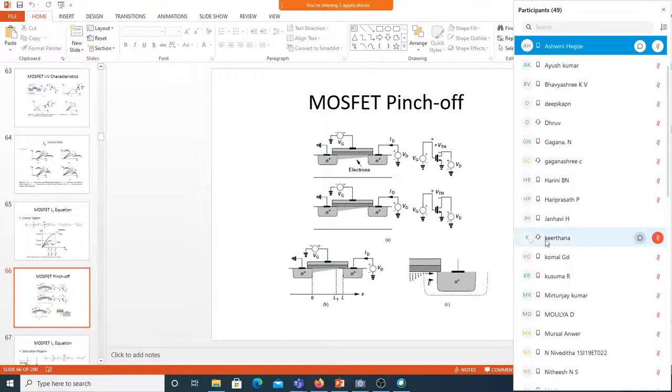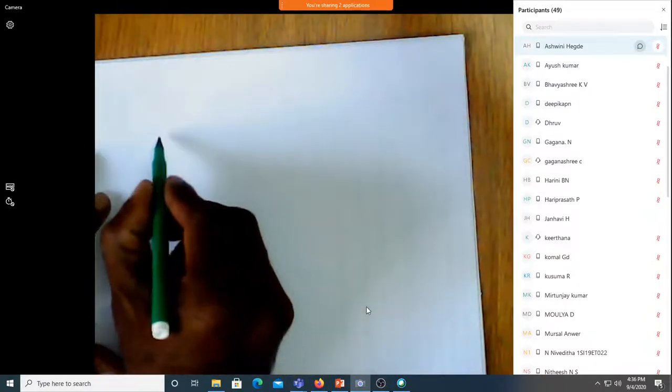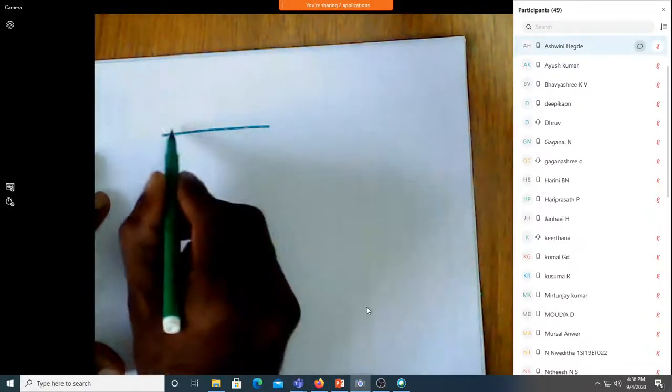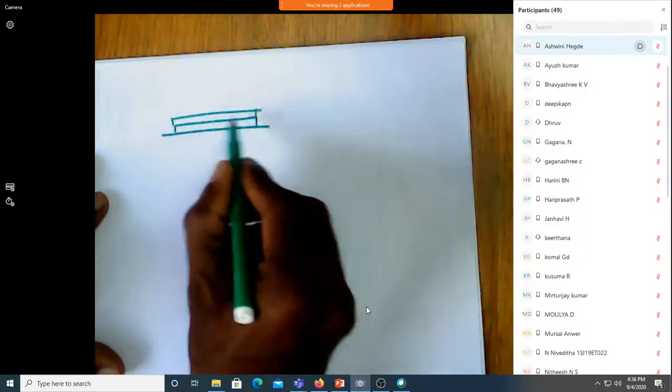Now we can see what happens to the MOSFET. Let us spend some time with the camera. Let us assume that you have applied some voltage. This is the gate structure.